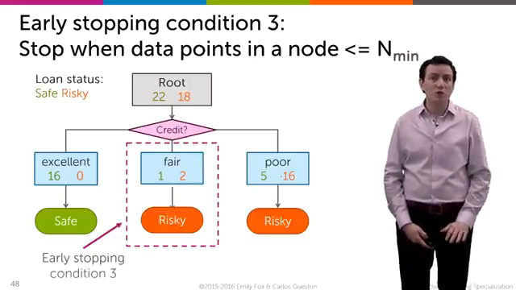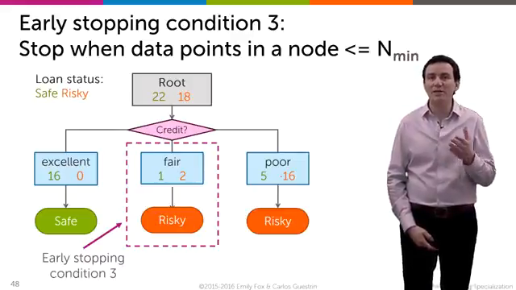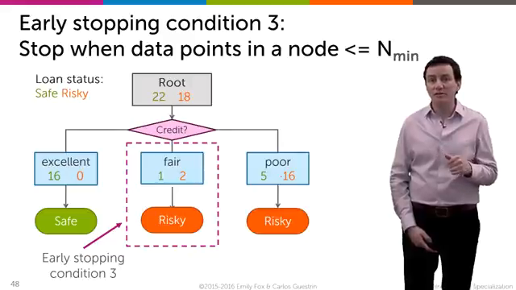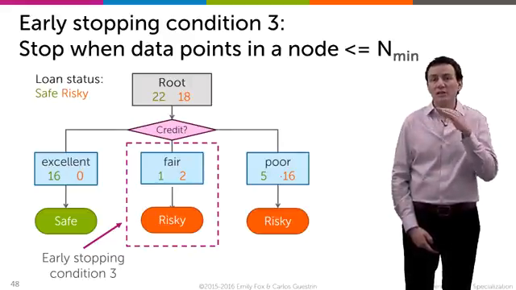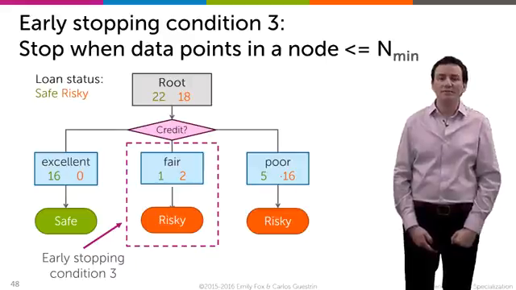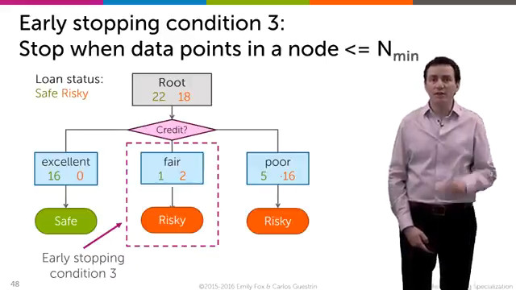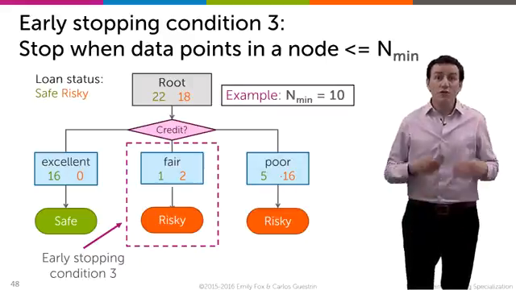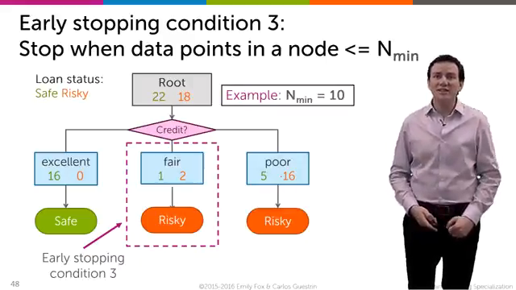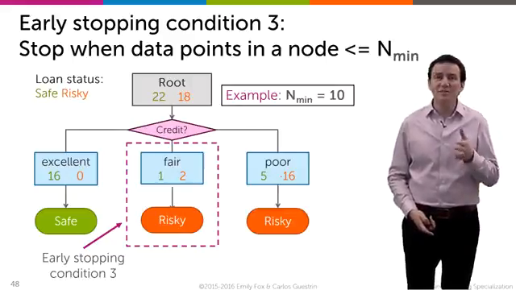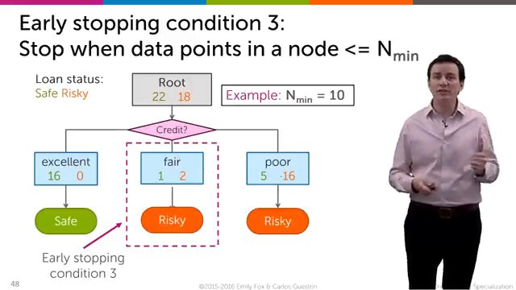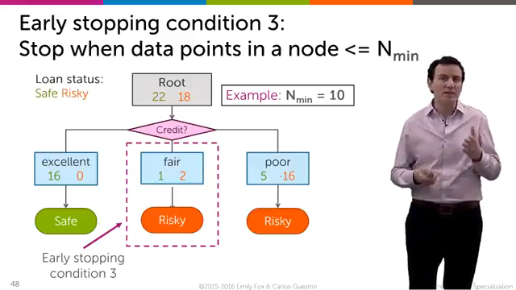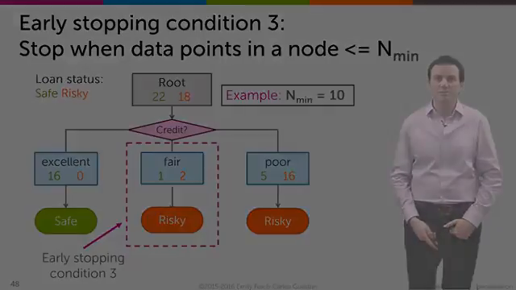In general, we should always set a parameter, say n-min, which says if a node has n-min or fewer data points, then just stop recursing right there, and call that early stopping condition 3. This one you should always implement, no matter what. For example, here I'm suggesting setting n-min to 10. 10 is quite a nice number for n-min if you have a relatively small data set size. If you have a huge data set size, you might set it to 100. But somewhere between 10 and 100 is a good value for n-min.